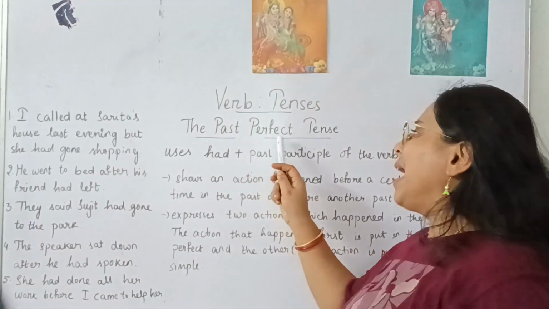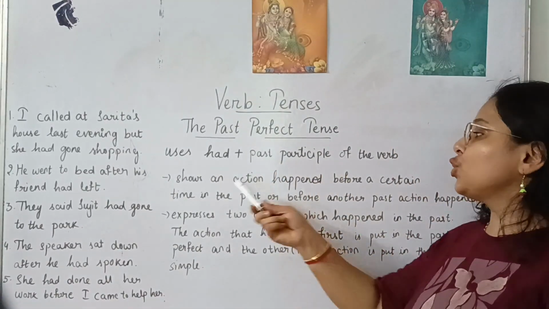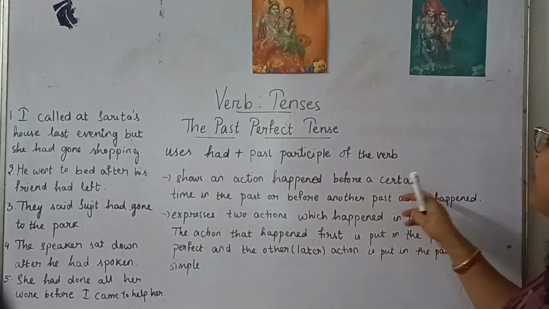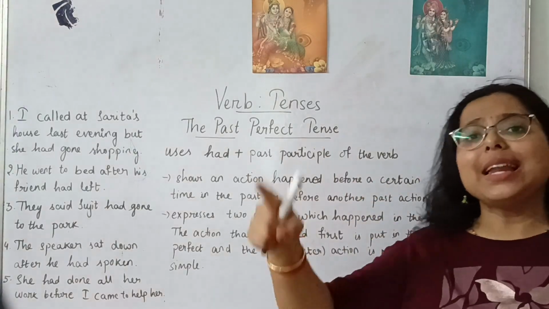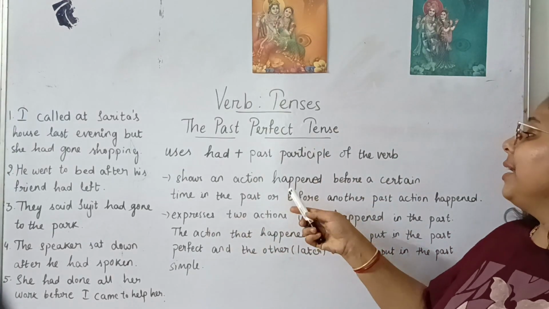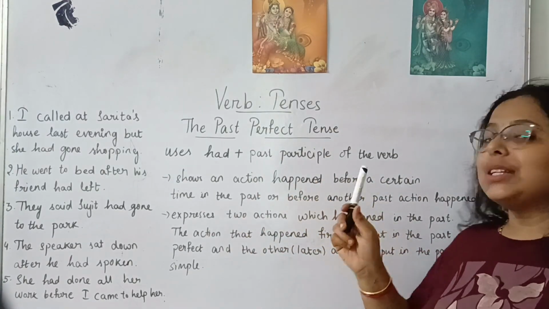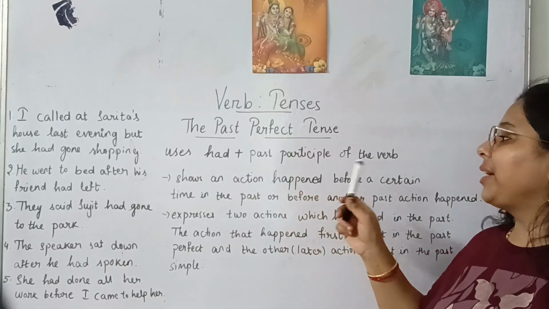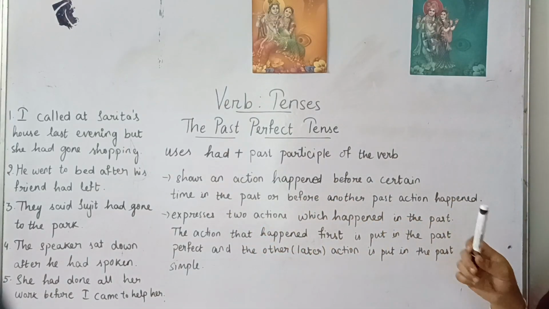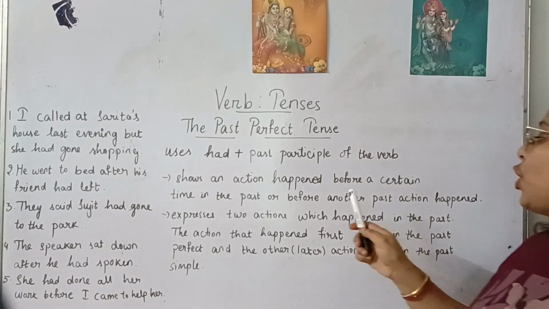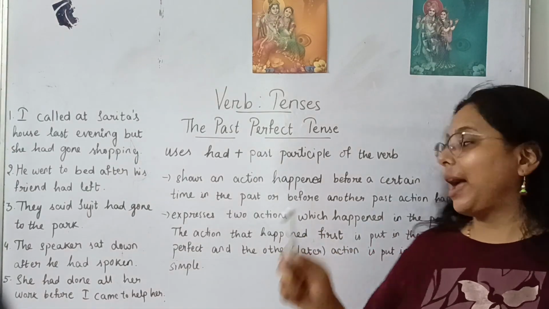Why do we use past perfect tense? It is used to show an action that happened before a certain time in the past or before another action happened. When an action happened before another action, in such cases we say that past perfect tense can be used. It shows an action happened before a certain time in the past or before another action happened.